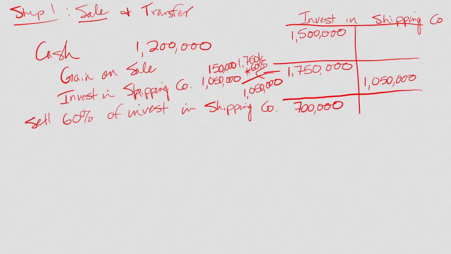Now, because we're below that 20% threshold, we have to get it out of this equity account and put it into a generic account. So usually available for sale is something we're saving for. Let's use, I don't know, let's say an equipment fund. So we're saving up to buy new equipment. So we're going to put the remainder of this investment into our equipment fund. 700,000 is being transferred into equipment, and it's coming out of investment in Shipping.